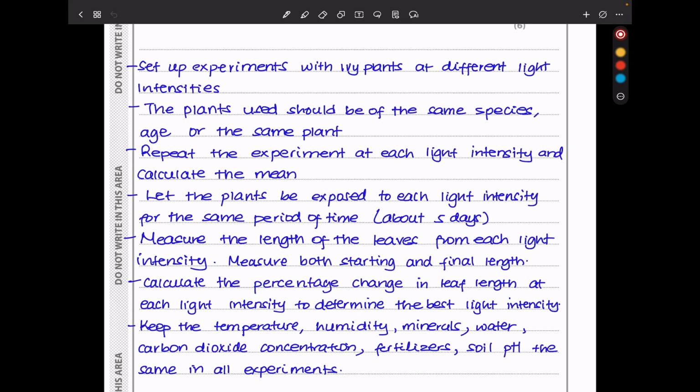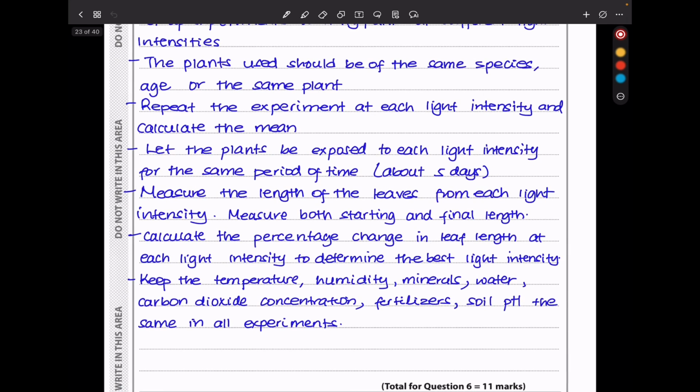And again, we have to measure both starting and final lengths. You want to be able to calculate the change. So measure the starting leaf size or leaf length, and then the final leaf length, and then calculate the percentage change in leaf length at each light intensity to determine the best light intensity.